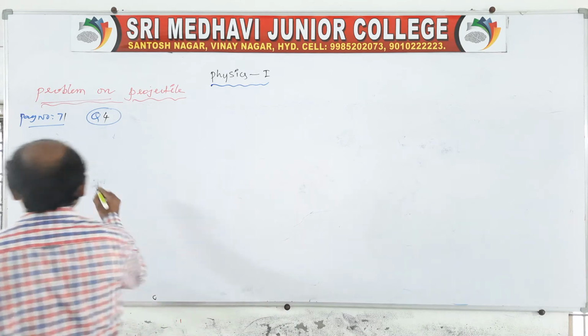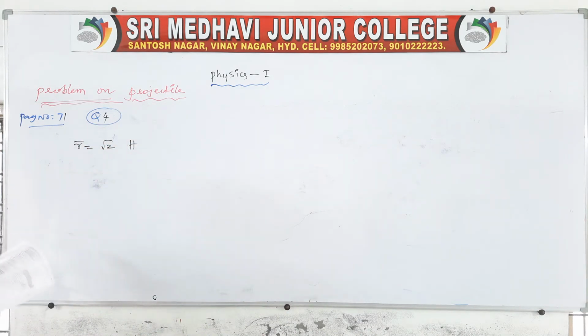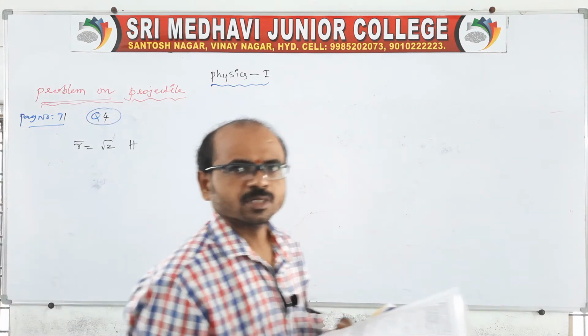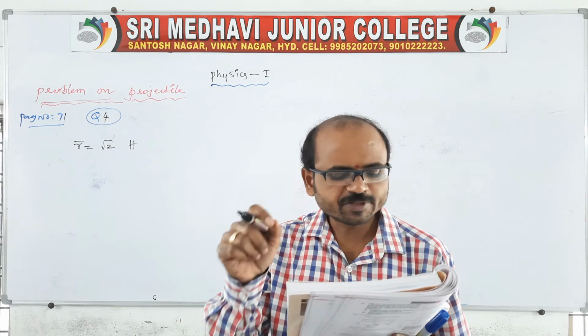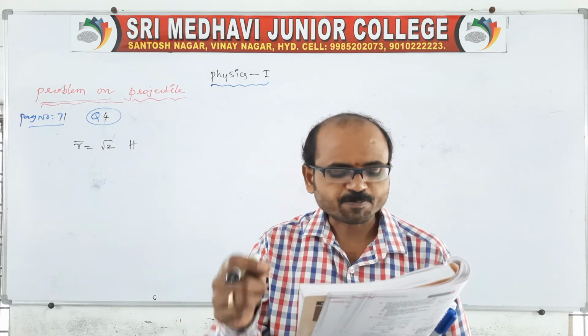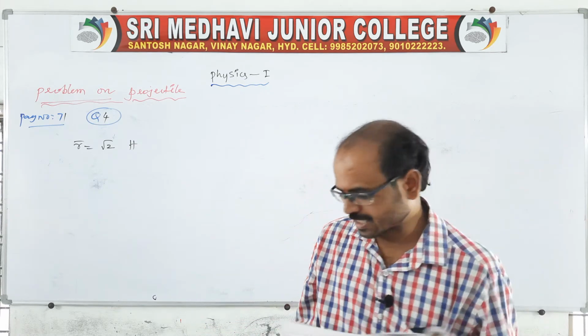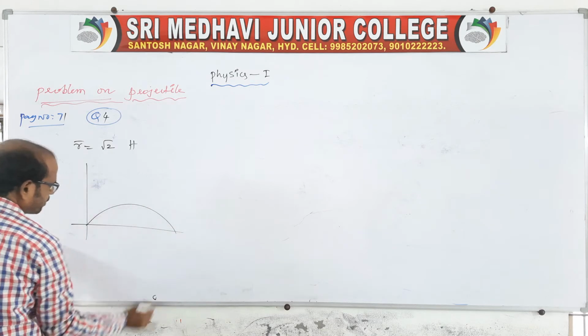Yes, the given position vector is equal to root 2 times the maximum height. It is very clearly mentioned in the question. See, the magnitude of the position vector with respect to the point of projection, that is, you draw the projectile again. Yes, the path will be a parabola.